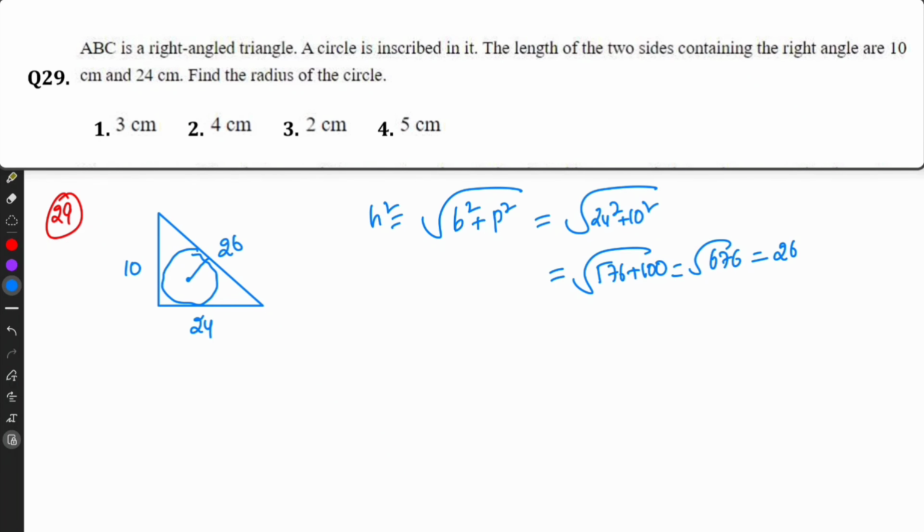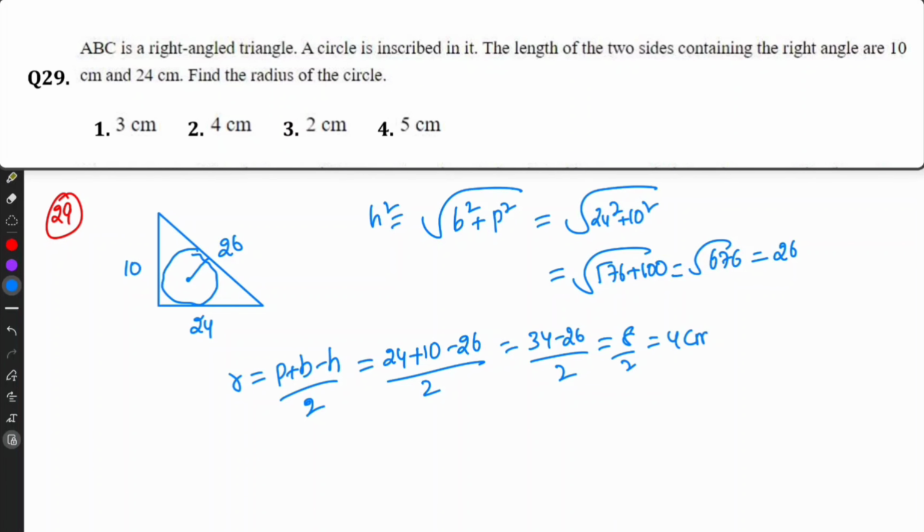H is 26. So the radius of the circle inscribed in a triangle is p plus b minus h divided by 2, that equal to 24 plus 10 minus 26 divided by 2. So that is 34 minus 26 divided by 2. 8 by 2, 4 centimeter.